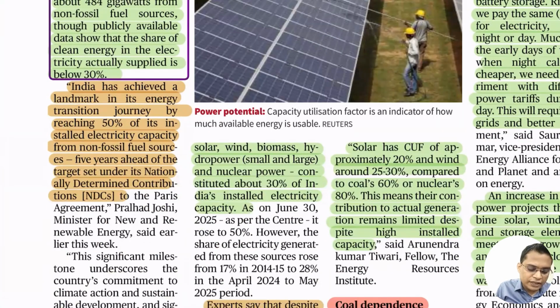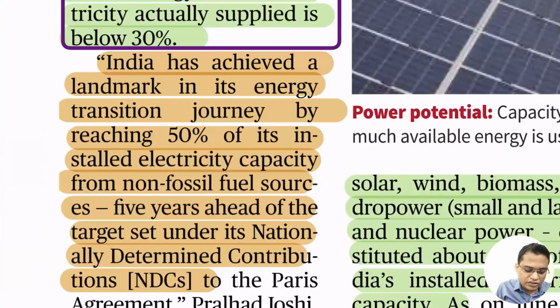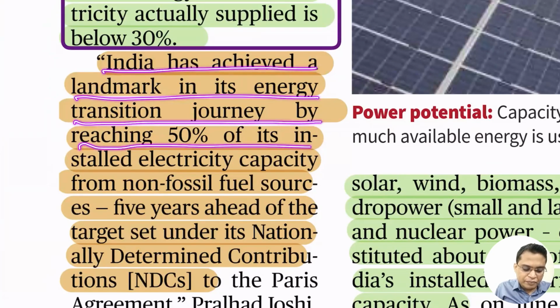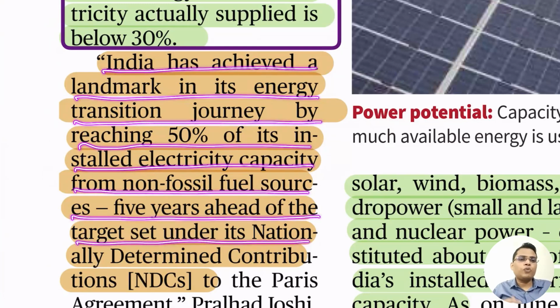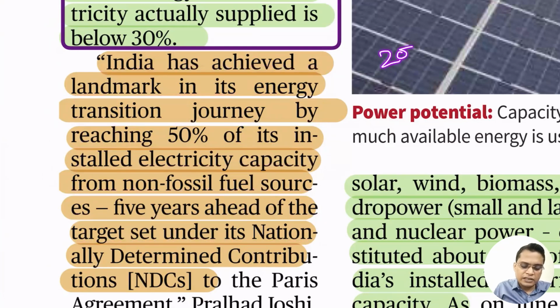India has achieved a landmark in its energy transition journey by reaching 50% of its installed electricity capacity from non-fossil fuel sources, 5 years ahead of the target. We were supposed to achieve this target, 50% of our energy from non-fossil fuel, by 2030. But we have achieved it in 2025.